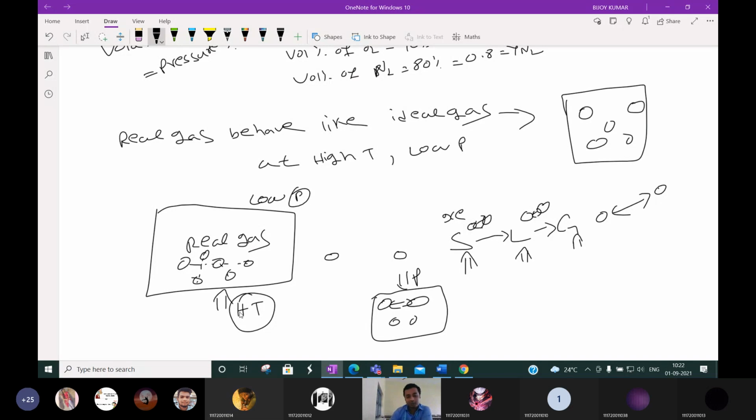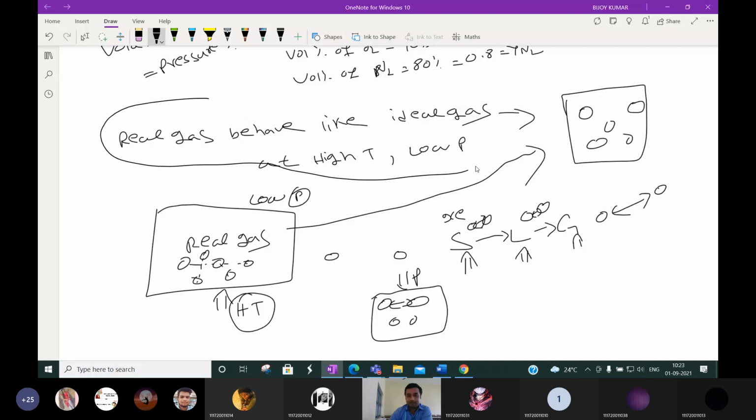So in the real gas, if you apply high temperature and low pressure, then in both cases the van der Waals force of attraction between the molecules of the real gas will be very less. And that means our real gas will behave like ideal gas. Okay, this is the reason. It is easy to remember these things, but if you know the concept now, why at high temperature? High temperature means the van der Waals force is less between the molecules. Again, low pressure means the van der Waals force will weaken. So this real gas will behave like ideal gas.